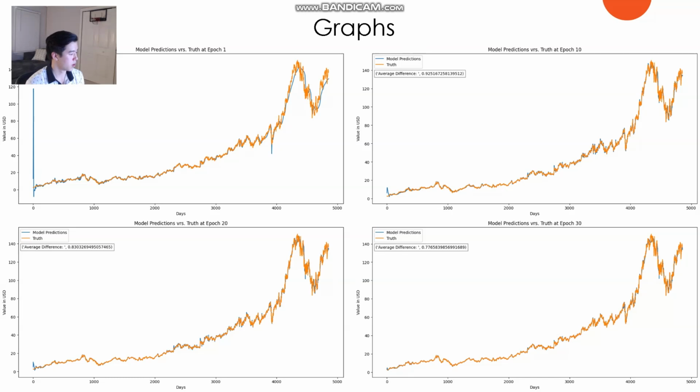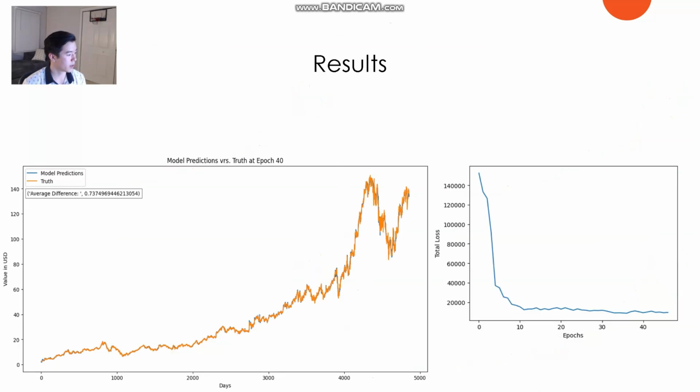$0.9. At epoch 20, the average difference was $0.8. And at epoch 30, it was $0.77. So it's continually getting better as there are more epochs, which means it has not plateaued yet. And then at epoch 40, the model reached an average difference of 0.73. And after this, the model plateaued, which is why you don't see any more graphs, because there were no more epochs.